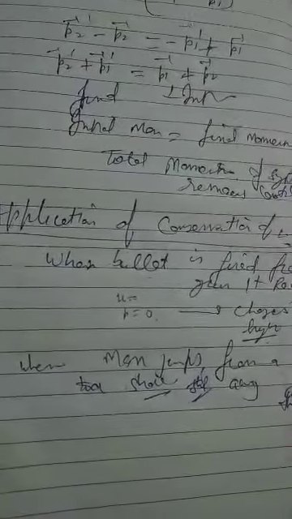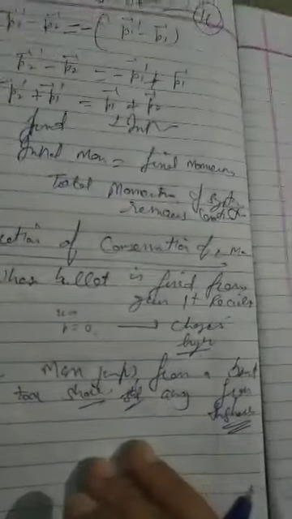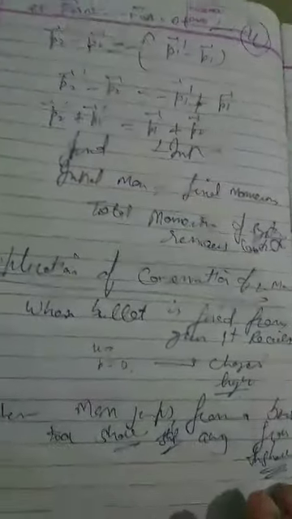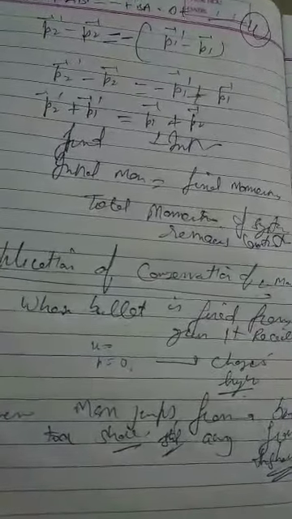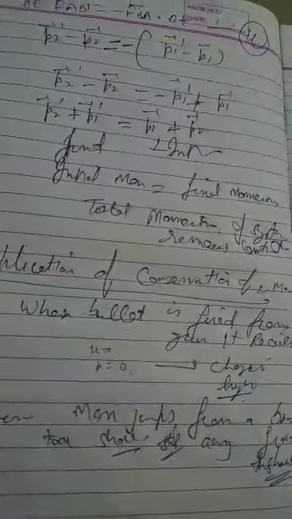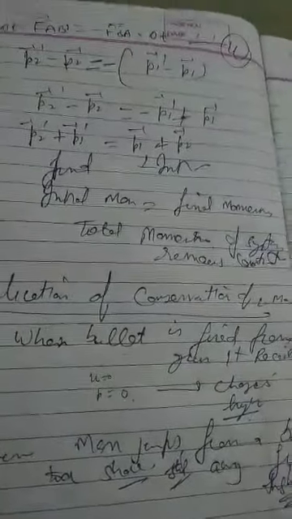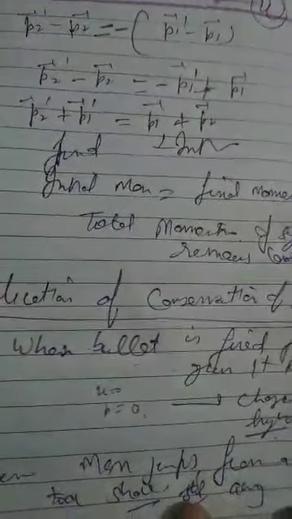Clear? Initially their momentum, because gases and the rocket are at rest, is very low, because mass is there, but finally when the rocket launches, their momentum is very high. To conserve this momentum, the gases push in the backward direction and the rocket launches in the forward direction. This is also according to Newton's third law.